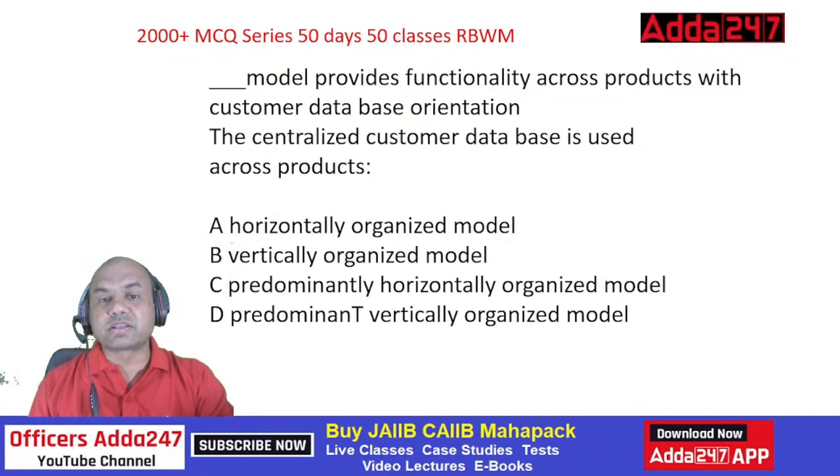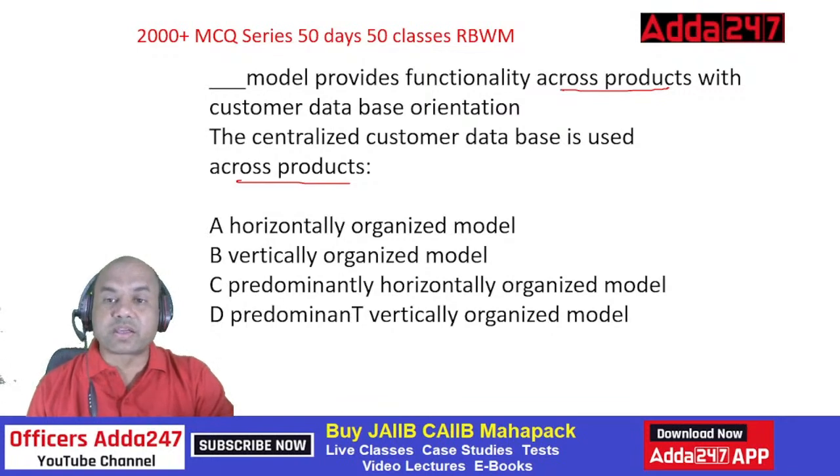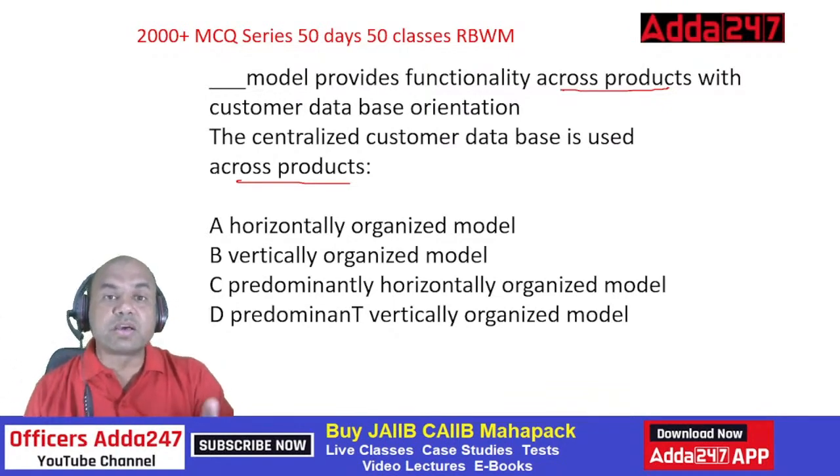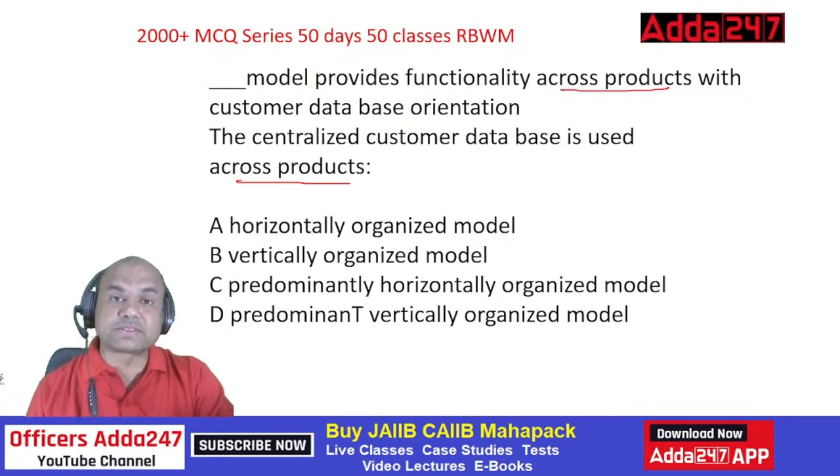Provides products with customer database orientation across the products. Okay, with customer database orientation, and the centralized database is used across various products. So, which model provides this? Across products means across savings, current, FD, home loan, everywhere. The same database is used. I've taken this model in my earlier lectures also, same time, same channel. Watch my earlier lectures. They are available in the past streams.